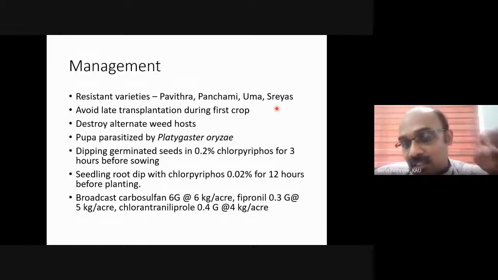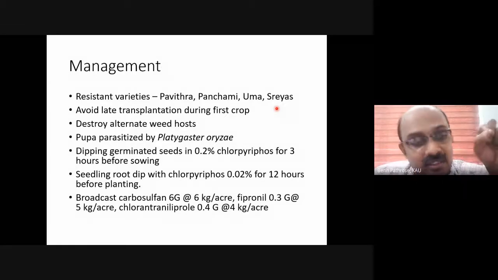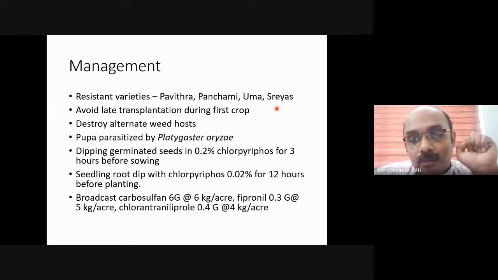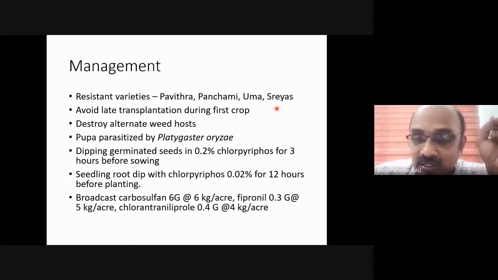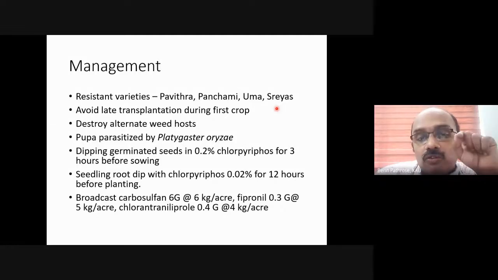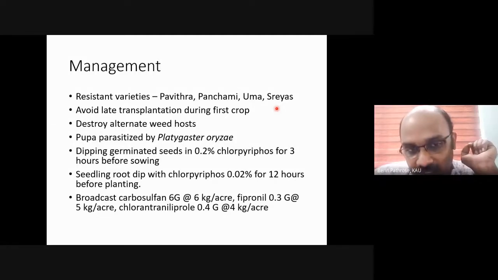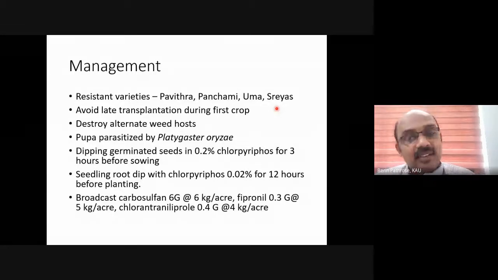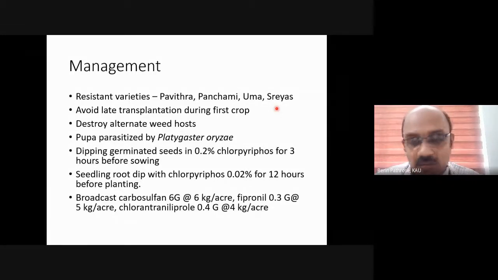The next recommendation, seedling root dip, has the same dose and time as that of rice thrips, that is 0.02% for 12 hours before planting. Usually sprays don't work for the management of rice gall midge, so granules are usually recommended.